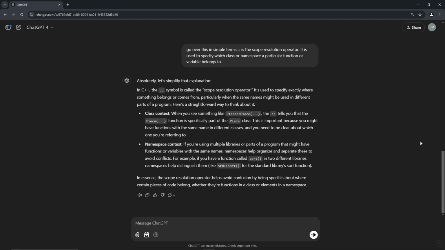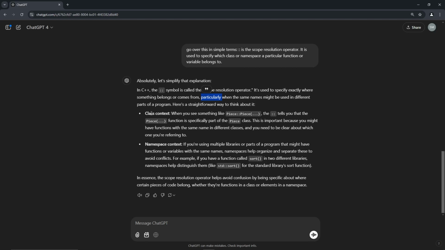Let's get back to it. All right. So in C++, this symbol is called the scope resolution operator. It's used to specify exactly where something belongs or comes from, particularly when the same names might be used in different parts of the program. Here's a straightforward way to think about it.